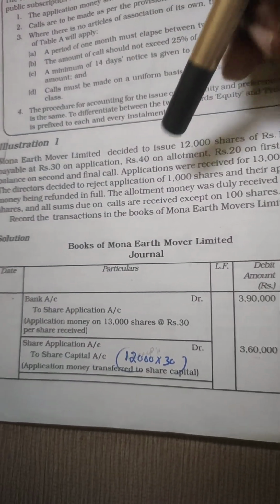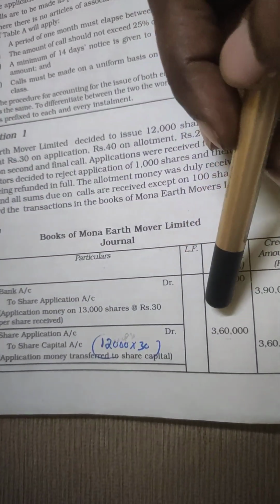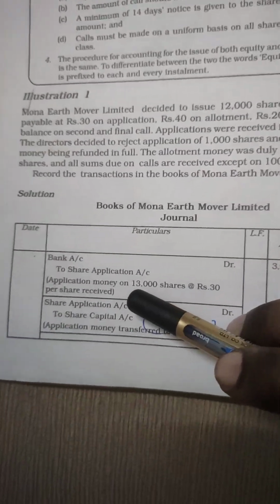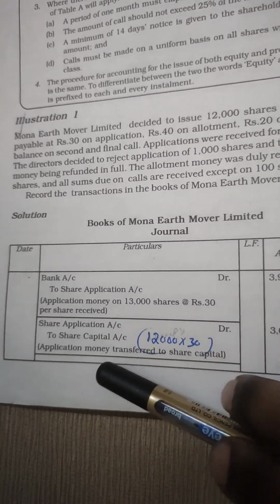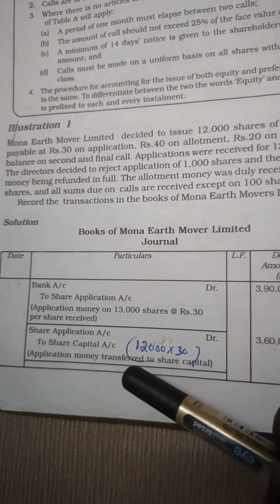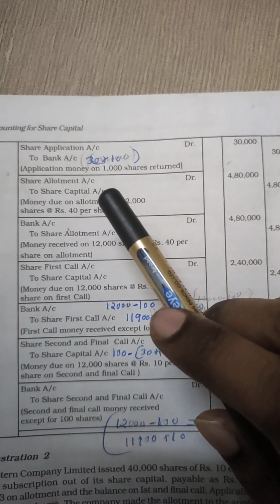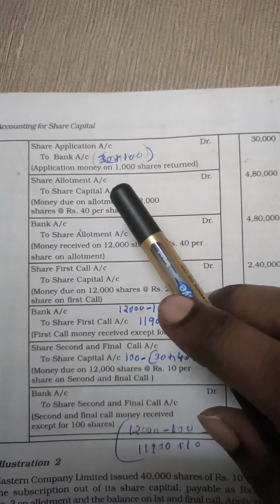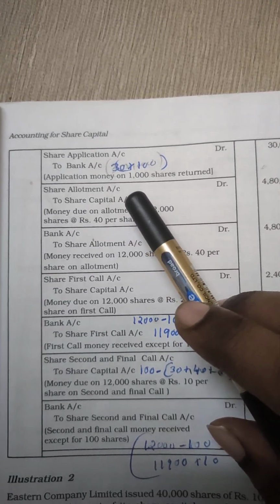12,000 into the application money per share, which is 30. So 12,000 into 30. The amount will be 3,60,000 debit and credit. The journal entry will be like this: share application account debited to share capital account. The narration is application money transferred to share capital. Then the journal entry relating to allotment. Before that we have to pass the journal entry relating to the application money returned.